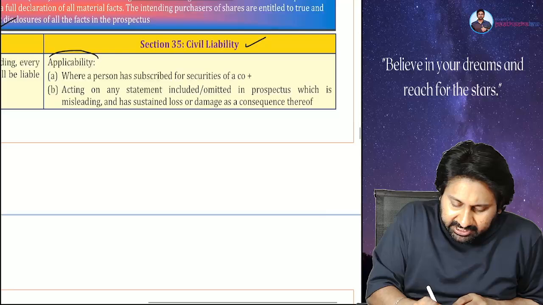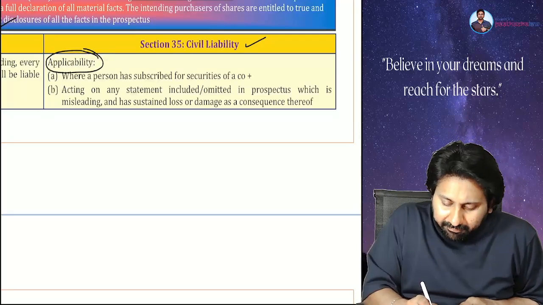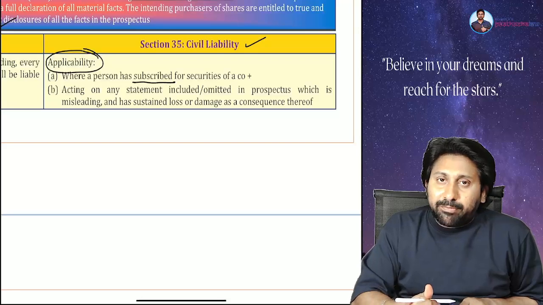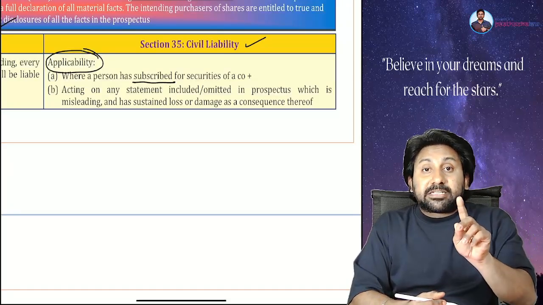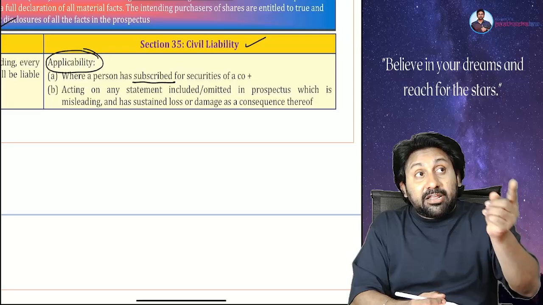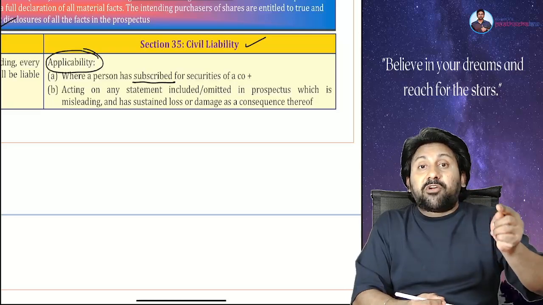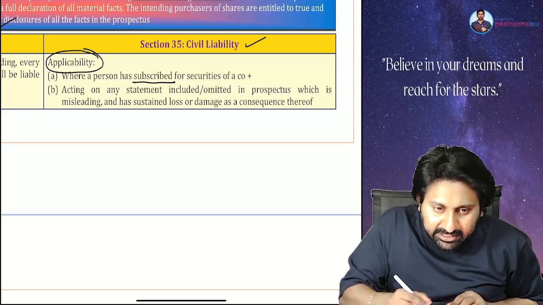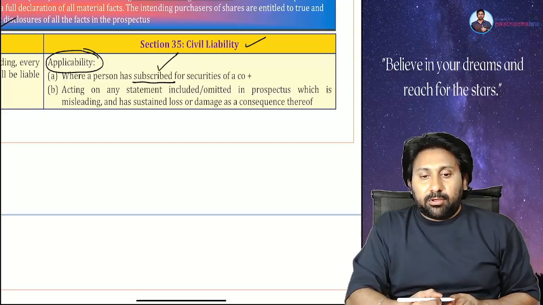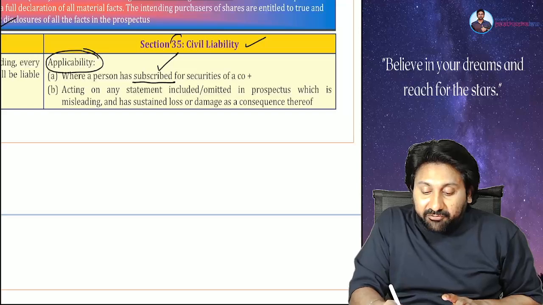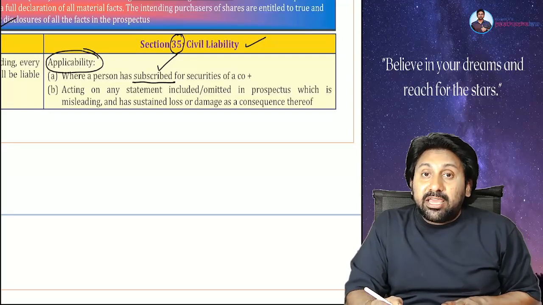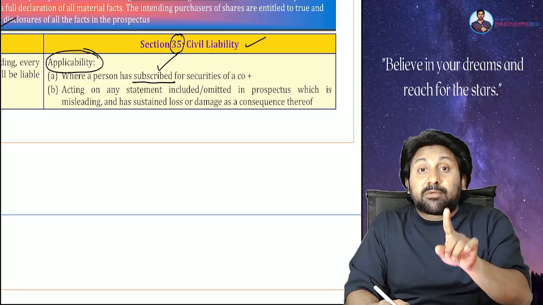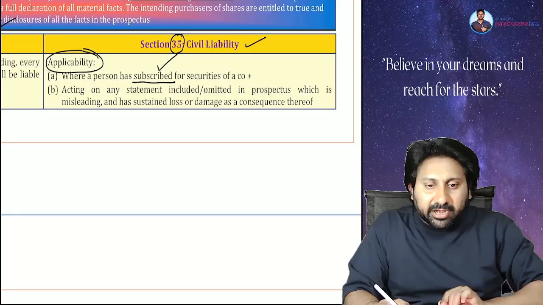Let us first understand the applicability. Where a person has subscribed for the securities. What do you mean by subscribe? You should not purchase from the stock market, but directly from the company, when the company is going for application and allotment. That is called subscription. So section 35 gives protection only if the person complaining in court purchased shares from the company, not from the stock market.